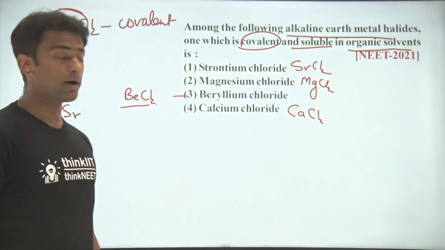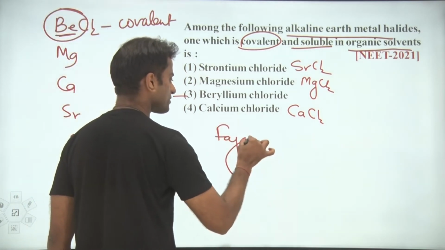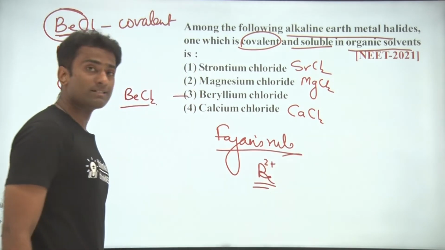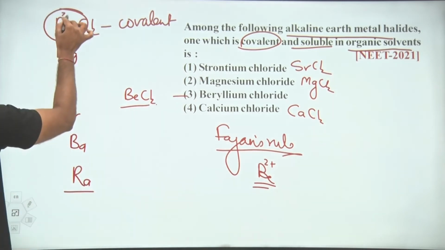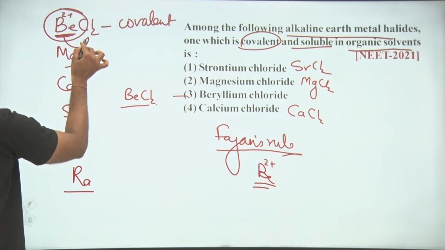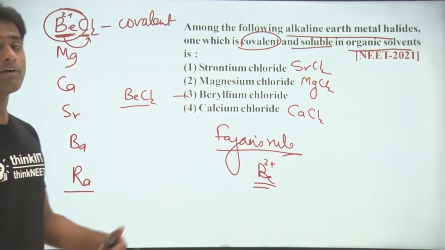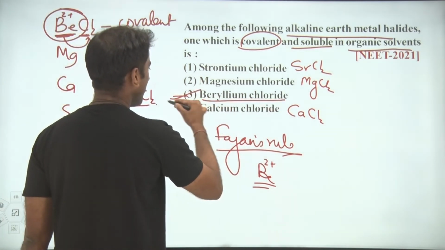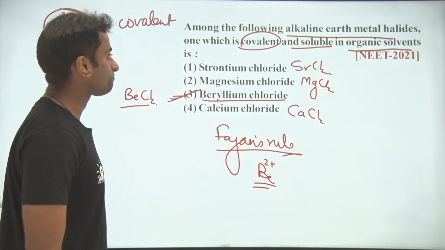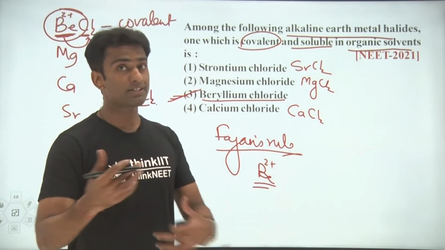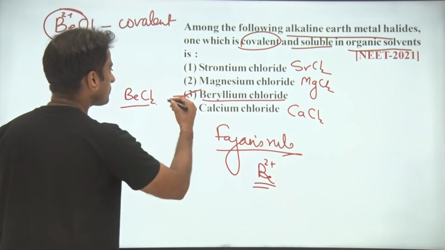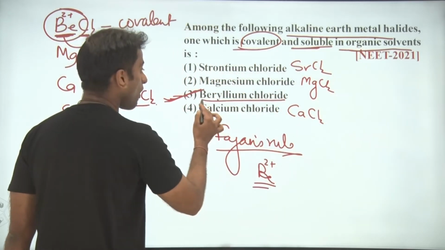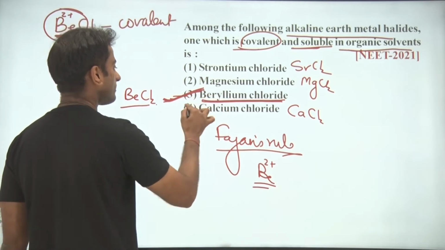According to Fajan's rule, we can say that the size of Be2+ is the smallest among all, so it will polarize the chloride anion more. Because of that, covalent properties will be developed. So beryllium chloride is going to be covalent and has a polymeric structure in the solid phase and forms a dimer in the vapor state. Clear? So the third option is perfect here, covalent and soluble in organic solvent, because this is covalent. Third option is your answer.